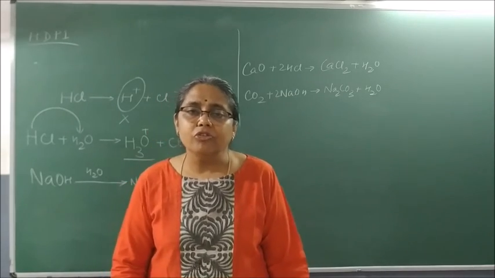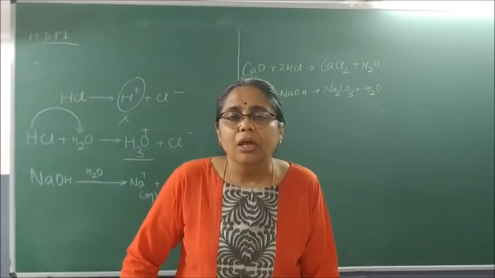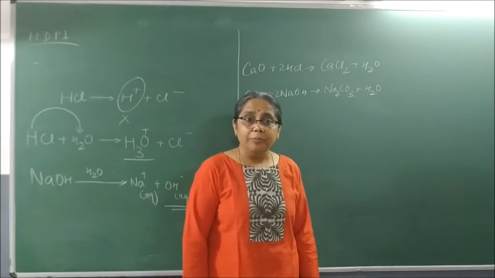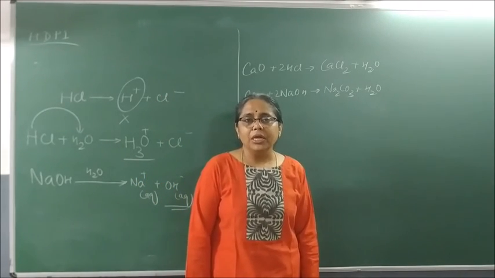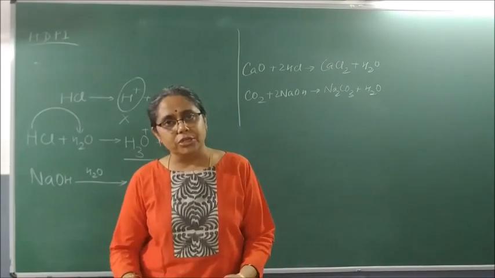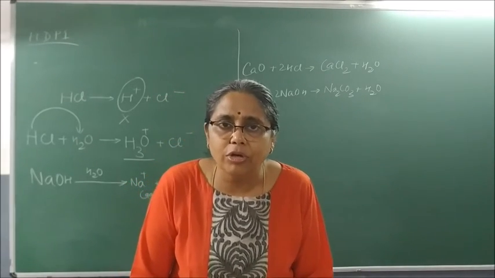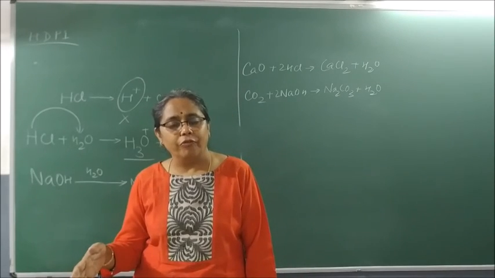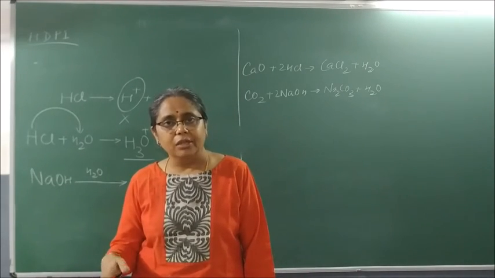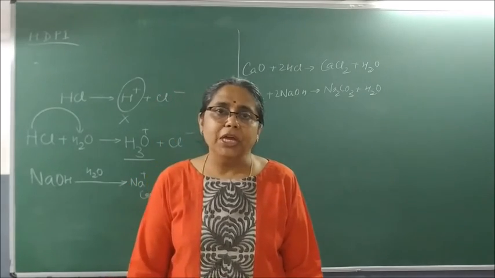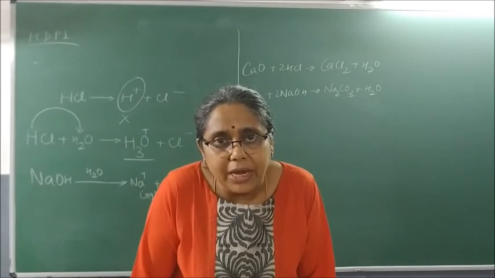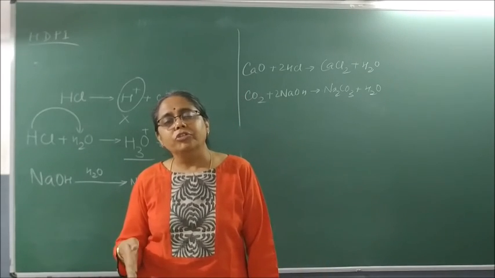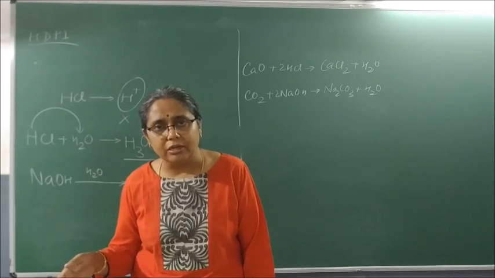To study the strength of an acid or base, we generally make a scale which is called what scale? pH scale. The pH scale is used to measure the hydronium ion concentration or the hydrogen ion concentration of an acid or a base. The pH paper is usually made by dipping the paper in universal indicator, which is a mixture of many indicators.